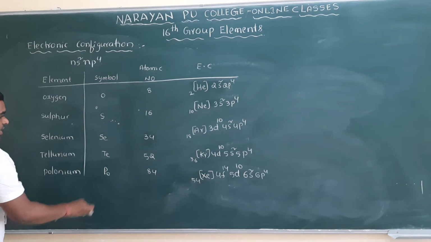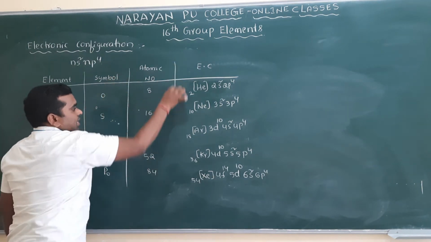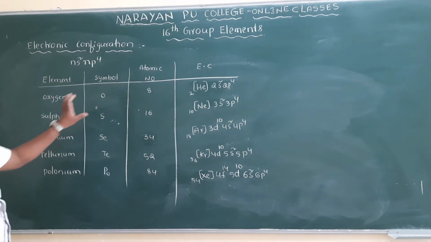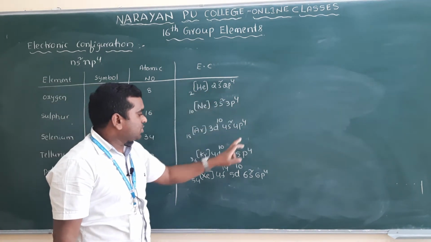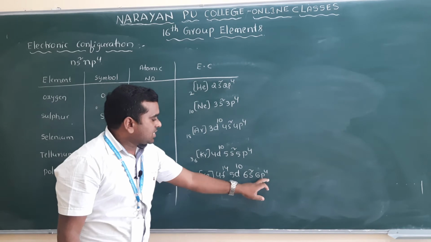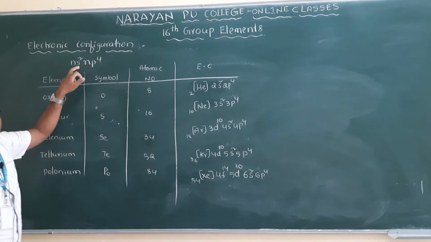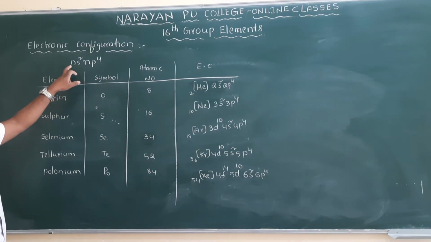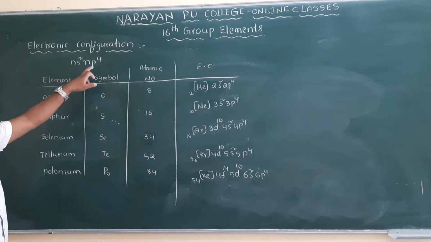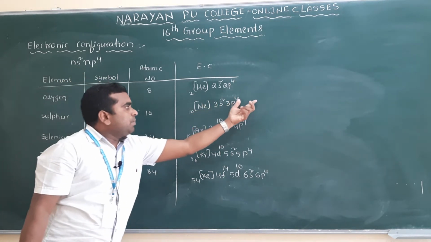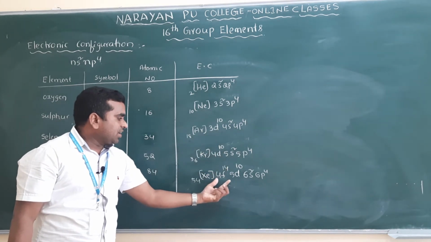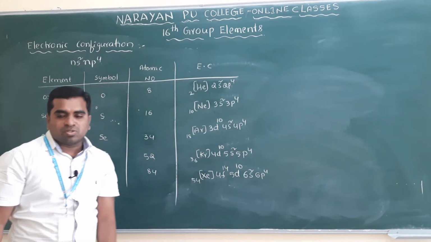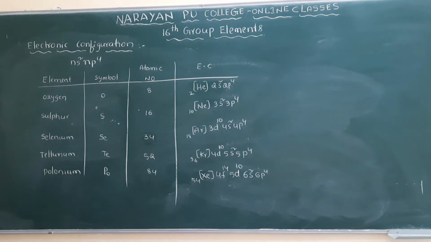So this is the electronic configuration of the 16th group elements. You know from here: 2s2 2p4, 3s2 3p4, 4s2 4p4, 5s2 5p4, 6s2 6p4. That's why the common electronic configuration of 16th group elements is ns2 np4. And here empty d orbitals will be there. From here d orbital will start, and in the last element f orbitals and d orbitals will also start. So this is about the electronic configuration.